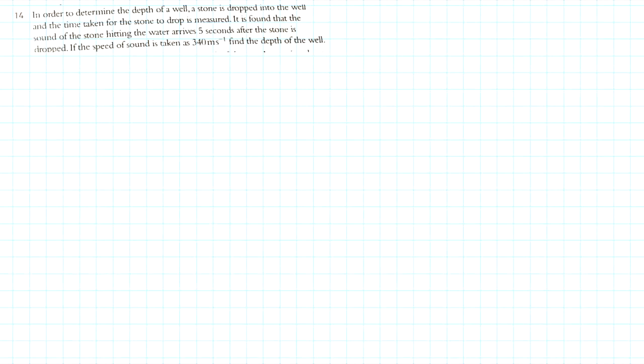Question 14 says, in order to determine the depth of a well, a stone is dropped into the well and the time taken for the stone to drop is measured. It's found that the sound of the stone hitting water arrives 5 seconds after the stone is dropped. If the speed of sound is taken as 340 meters per second, what is the depth of the well?